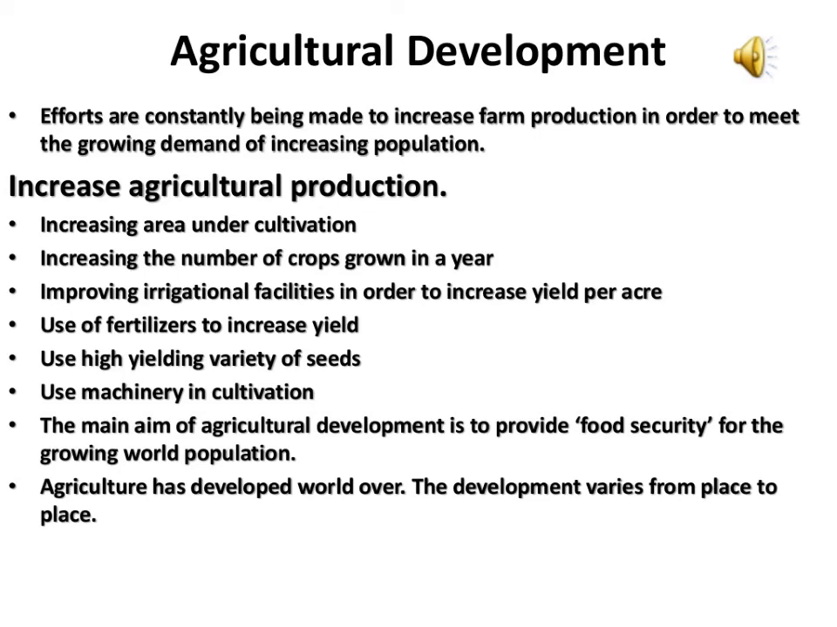Both the cropped area and the number of crops grown should be increased. Irrigation facilities should be improved. Modern tools of agriculture should be used to get more production and profit. Agriculture development should be aimed to increase food security. It is a condition or a state in which all people at all times have access to sufficient, safe, hygienic and nutritious food to meet their dietary needs.